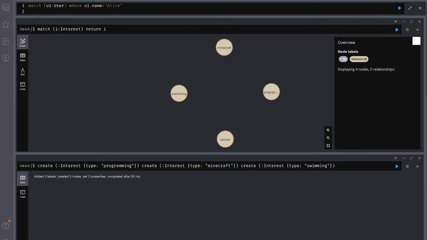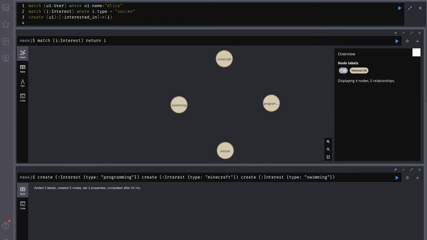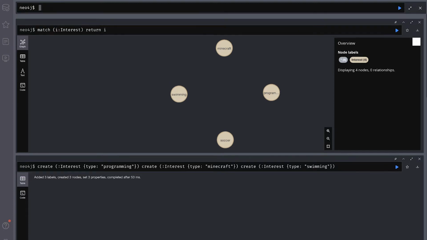And we are going to match Alice with our interest of soccer, where type is soccer. We are going to create an interested in relationship between Alice and our soccer.